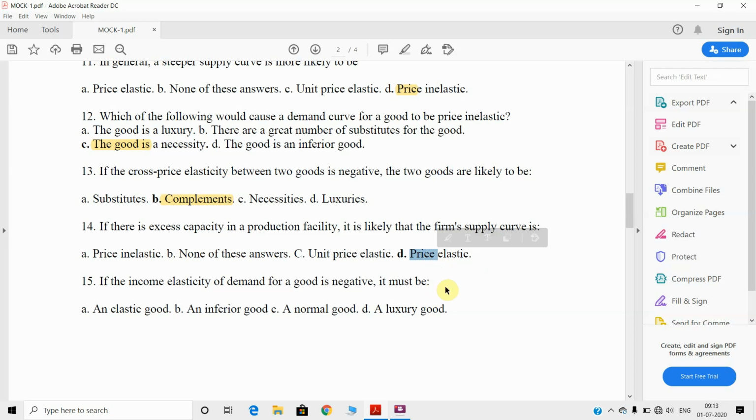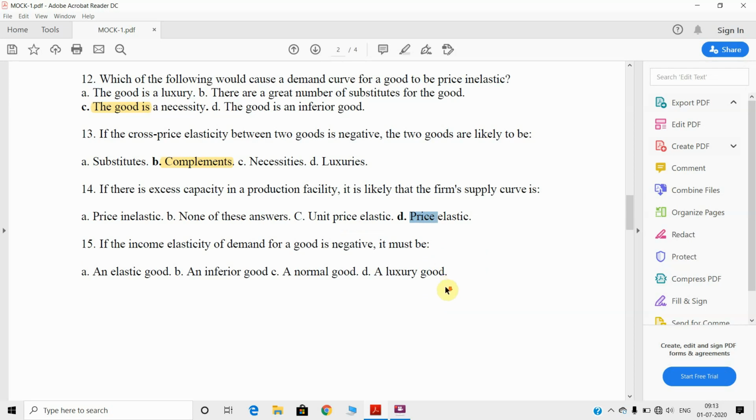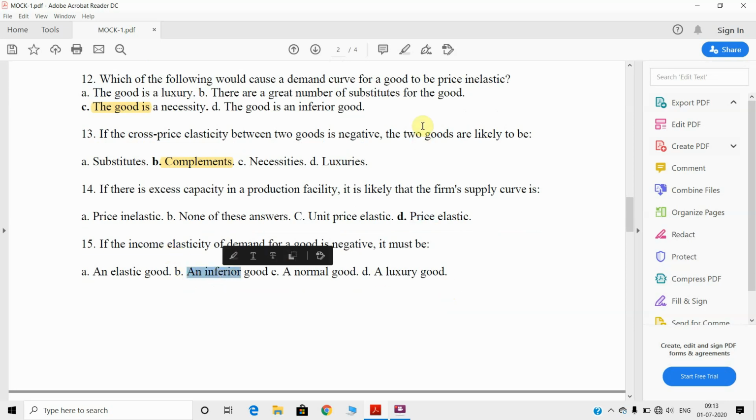If a farm has an excess capacity in its storage facility, then a small hike or small increase in the price leads to a large change in quantity supplied. So it is price elastic, right? Next, come to the 15th question. If income elasticity of demand of a good is negative, it must be an inferior commodity, right? It is also very easy for you.